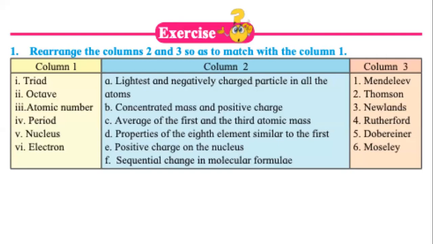But before we get into that better theory, let us go back to this question from the exercise. If you remember, last time we had answered the first one. This is a matching question, and we found out triad from column 1 maps to C, average of the first and the third atomic mass in column 2 maps to, in column 3, Dobereiner at number 5.